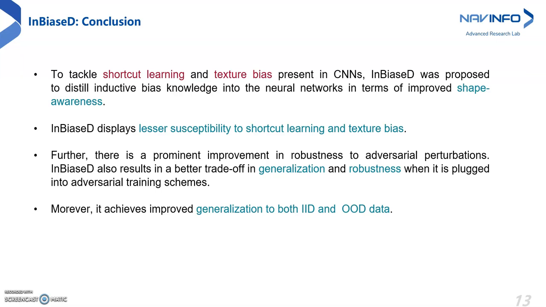Further, InBiaseD also shows improvement in robustness to adversarial perturbations. Moreover, InBiaseD also results in a better trade-off in generalization and robustness when it is plugged into the standard adversarial training schemes. Lastly, it also achieves improved generalization to both IID and OOD data distributions.